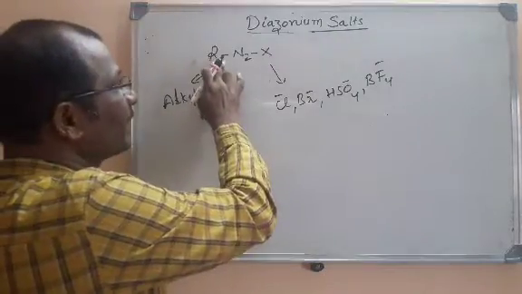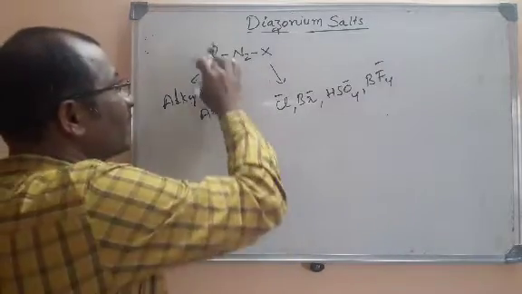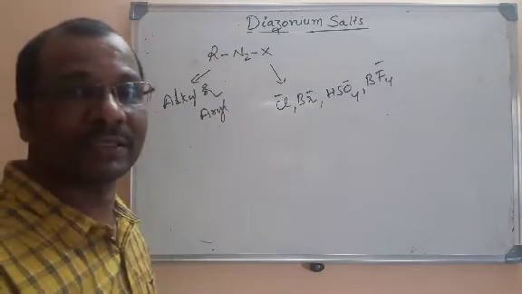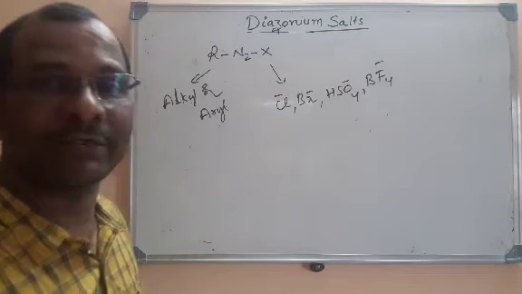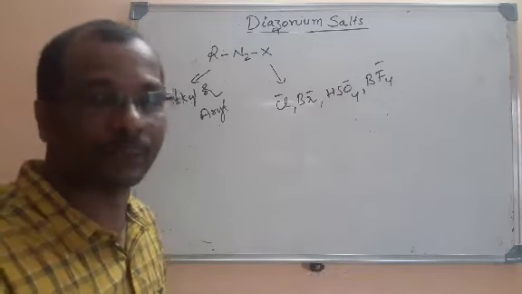If it is alkyl group, we call it alkyl diazonium salts. If it is aryl group, we call it aryl diazonium salts. But alkyl diazonium salts are very unstable. They will be immediately decomposed to give off other products.